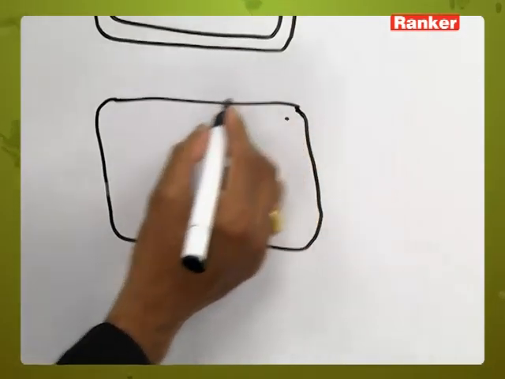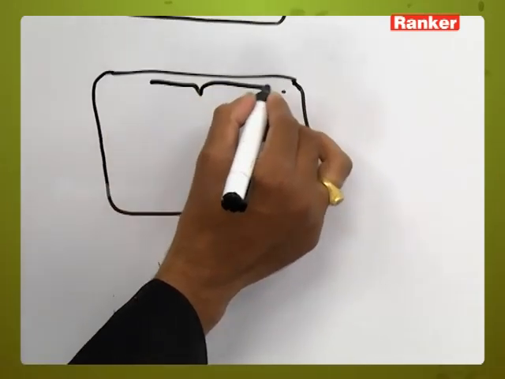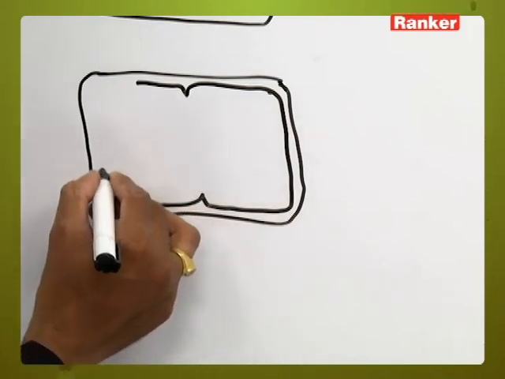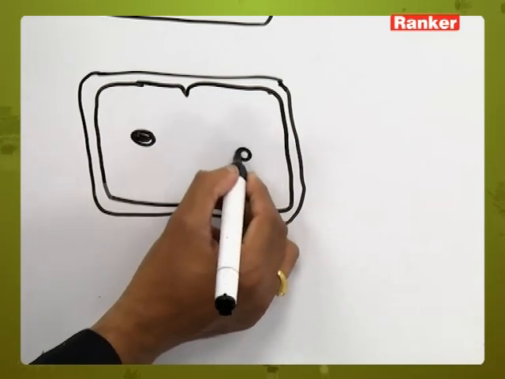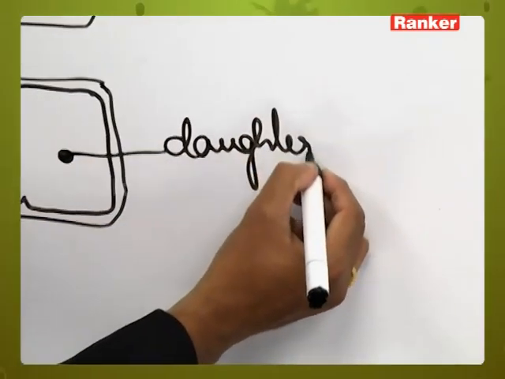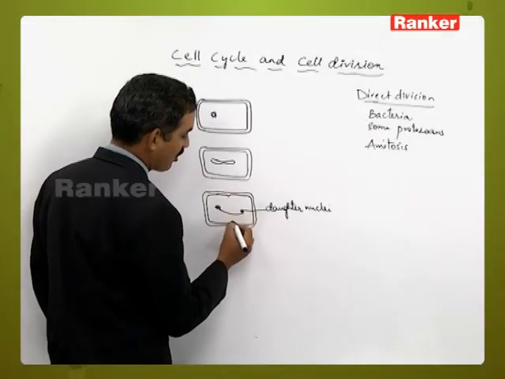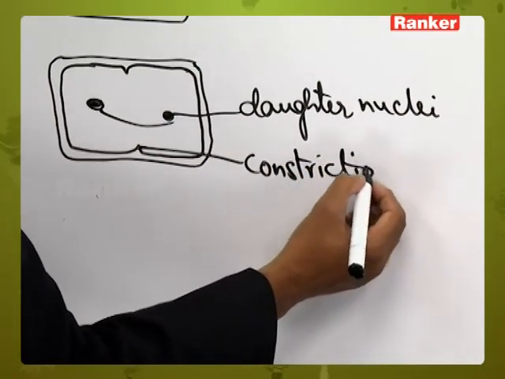Within the bacterial cell, at the same time, a small constriction will start in the protoplasmic content on both sides, particularly in the place of mesosomes. So these are the daughter nuclei that have been formed. At the same time, a constriction will start on both sides.